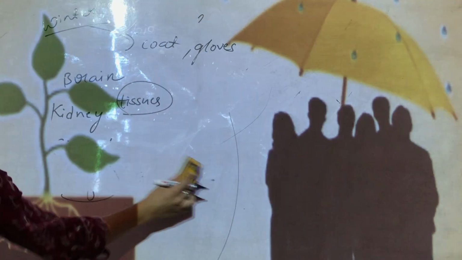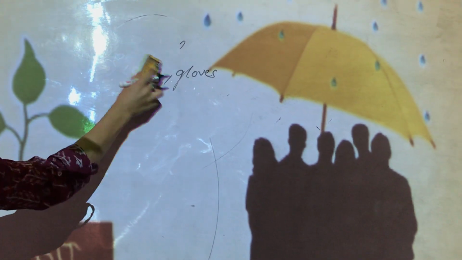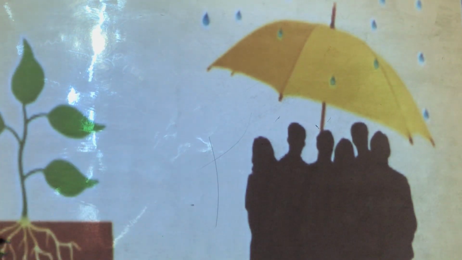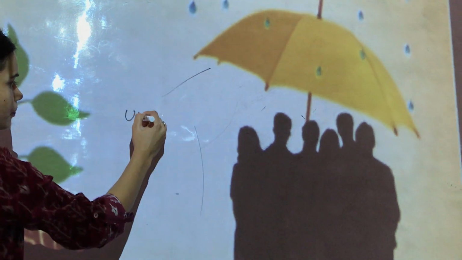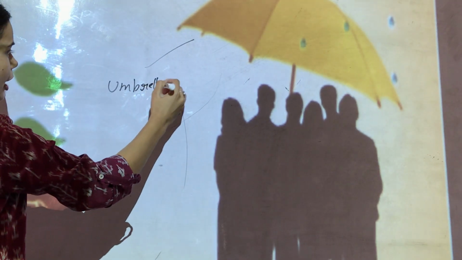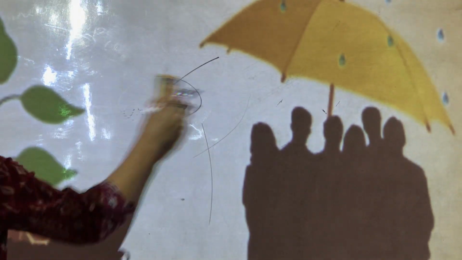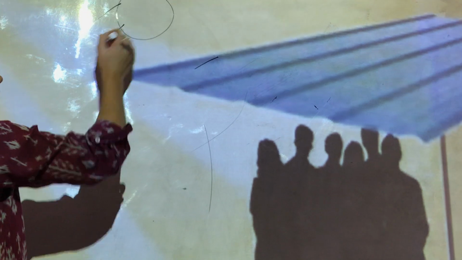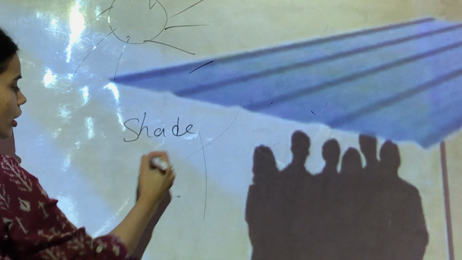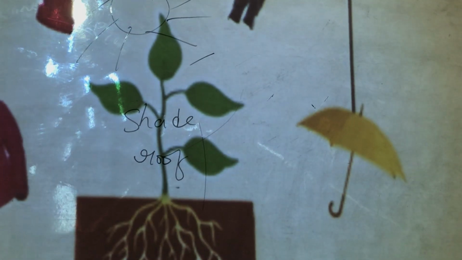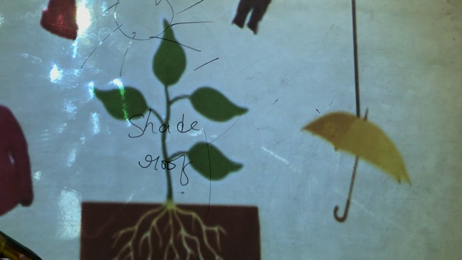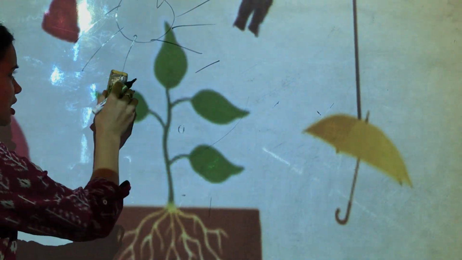Also if there is rain, what are you going to do? You will probably take an umbrella and protect yourself from the rain. Also if there is a lot of sun, how will you protect yourself? You will probably take shade under a tin or under a roof. Yes, so these are the ways by which you can protect yourself. Now what about the plants? What can you say about the plants?